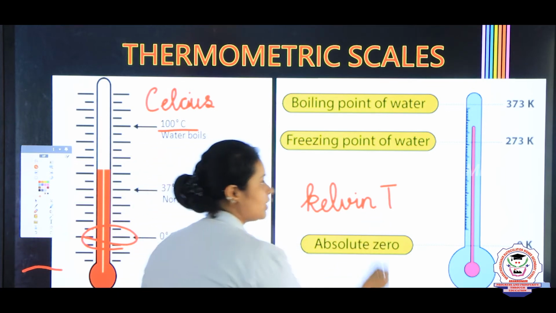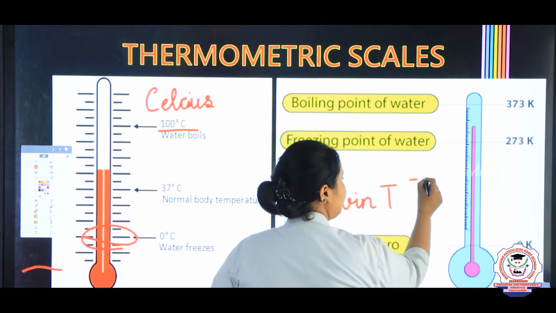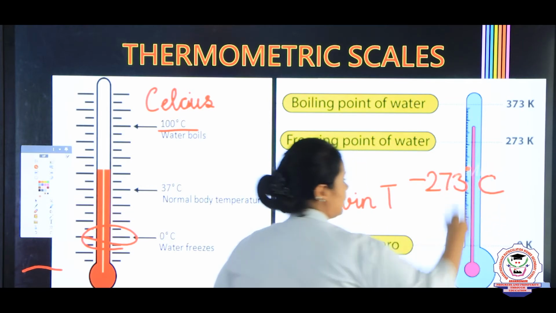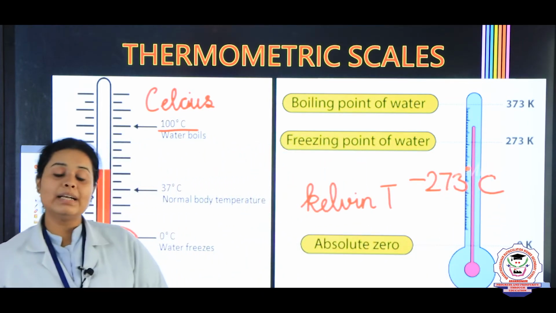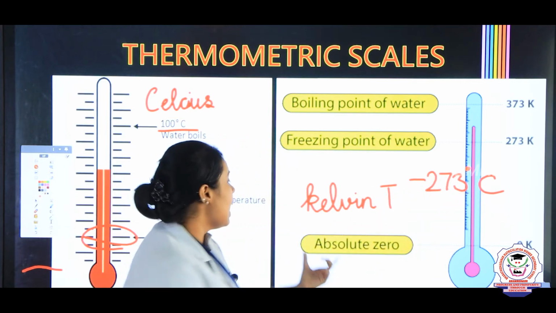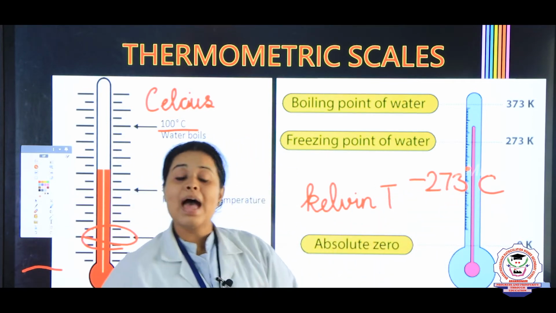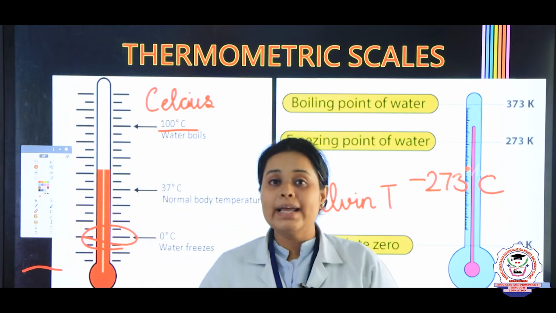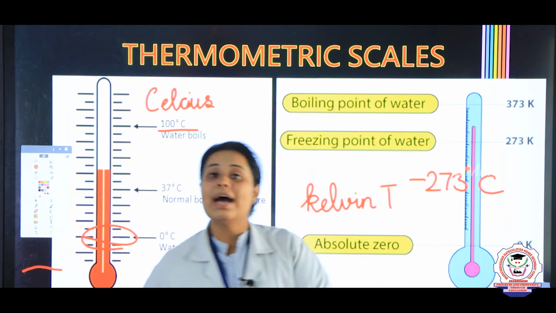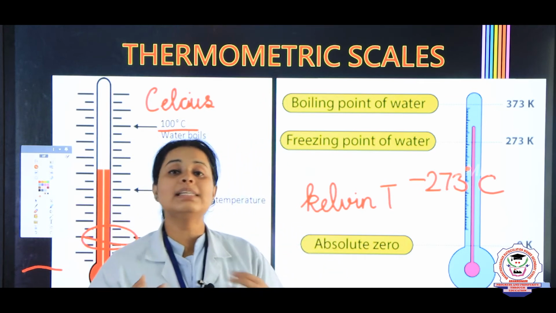What the lowest temperature was given as, children? It was minus 273 degrees Celsius. So after that he named this 273 degrees Celsius as absolute zero, and after he died, the people named that absolute zero as Kelvin zero in his remembrance.